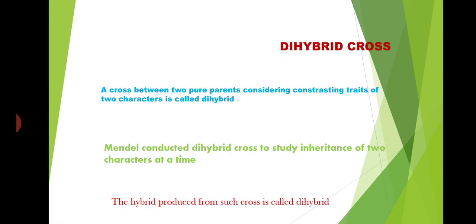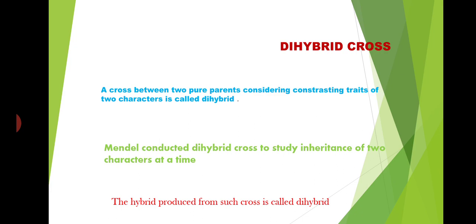Dihybrid cross. The definition: a cross between two pure parents, considering contrasting traits of two characters, is called dihybrid cross. Mendel conducted the dihybrid cross to study inheritance of two characters at a time, that is, to find out how different characters behave in relation to each other in their inheritance from generation to generation. The hybrid produced from such a cross is called dihybrid.